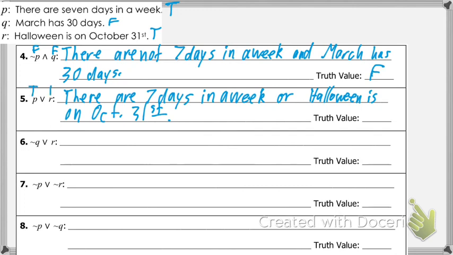Is R true? Yeah. Now, don't think of this as a normal or scenario where we're asking a question, like this or this, and you're like, but they're both true, so how do I answer? It's not like that. This is saying, is at least one of these true? Is there truth in this statement? As long as at least one of them is true, the entire thing is true. There are 7 days in a week, or Halloween is on October 31st. Is even one of those things true? In this case, they both are.